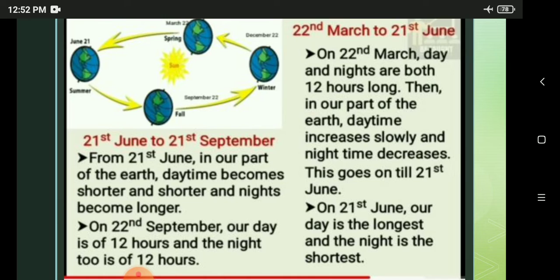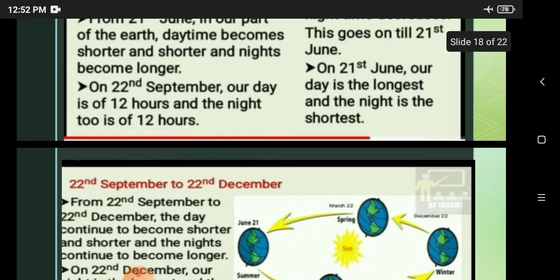Then in our part of the earth, daytime increases slowly and nighttime decreases. This goes on till 21st of June. On 21st of June, our day is the longest and the night is the shortest. And from 21st June to 21st September, in our part of the earth, daytime becomes shorter and nights become longer. On 22nd September, our day is 12 hours and the night too is 12 hours. Okay, these are the differences.